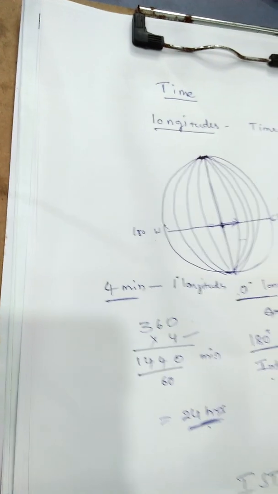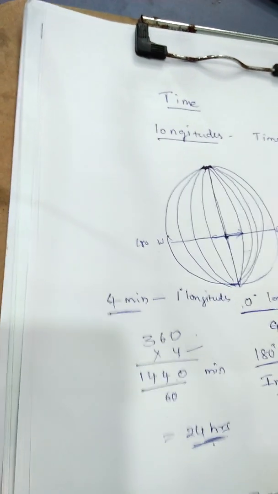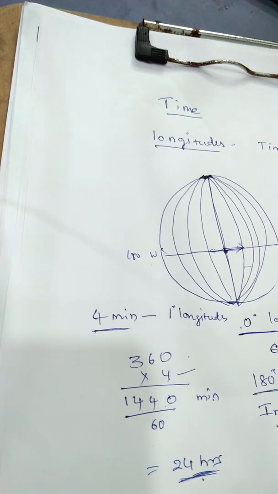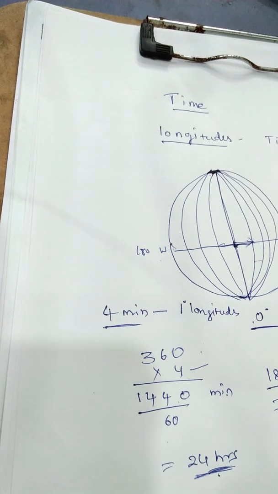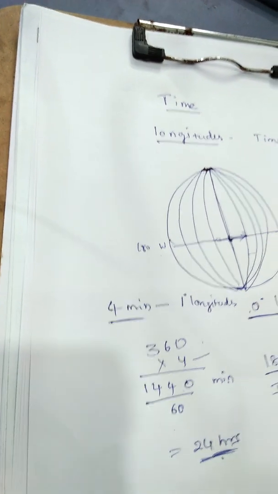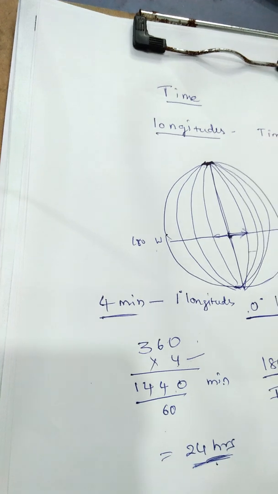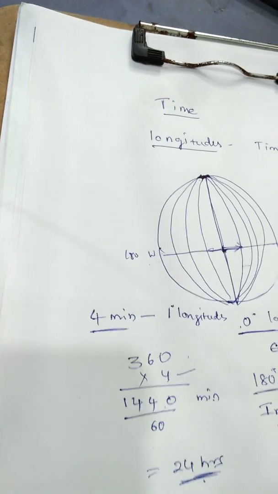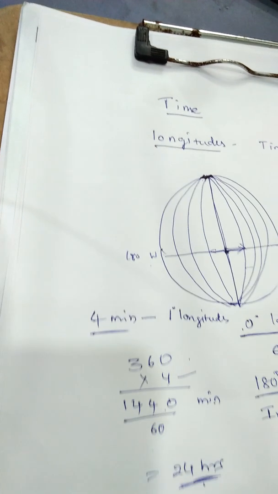What we have to find out first is the longitude passing through that place. Then we see how many longitudes differ from ours. By multiplying by 4 minutes, we come to know the time difference between that country and our country. Very simple.